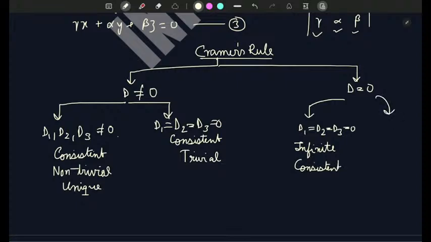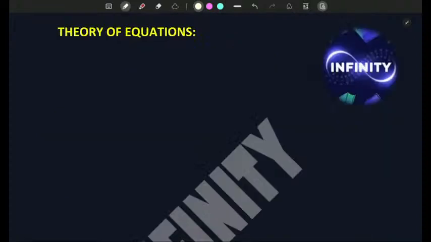If any one of d1, d2, d3 is not equal to 0, here you will get an inconsistent solution. Next topic, theory of equations. Here you need to know, suppose this is a quadratic equation,